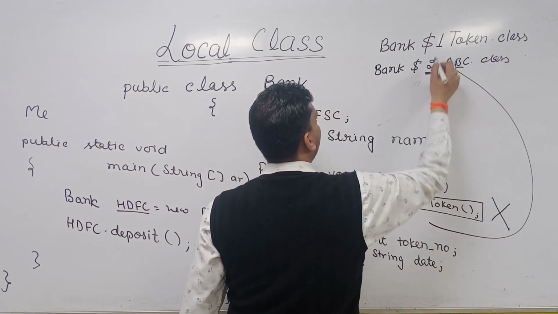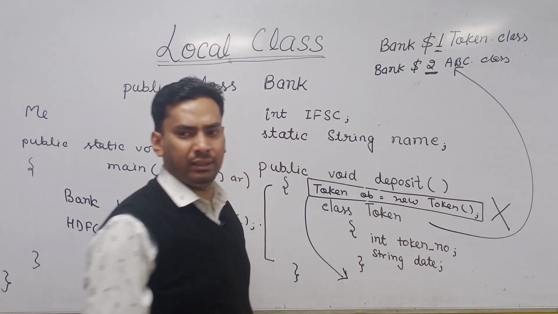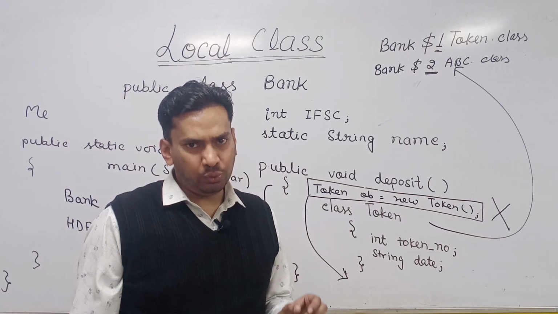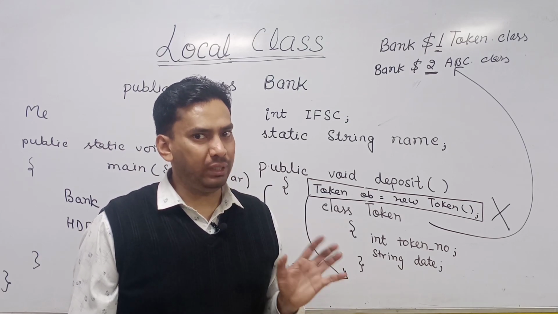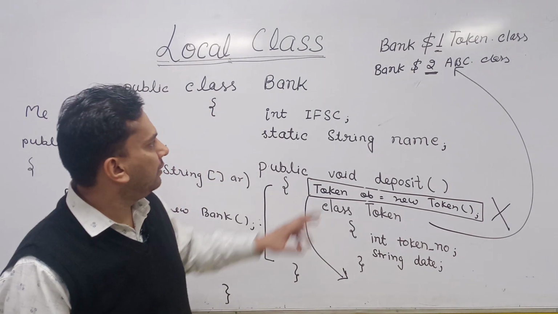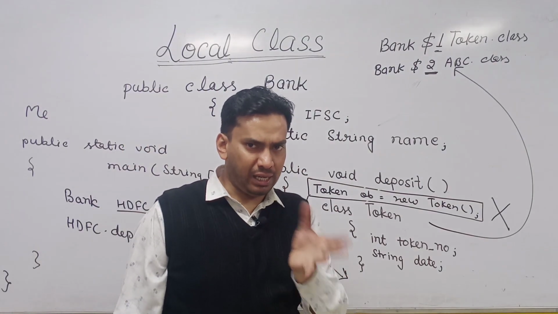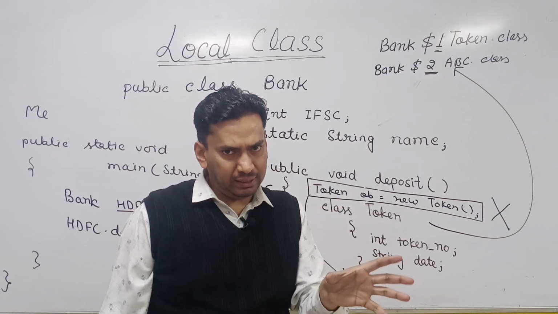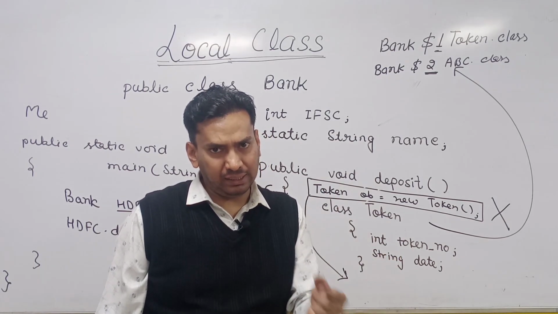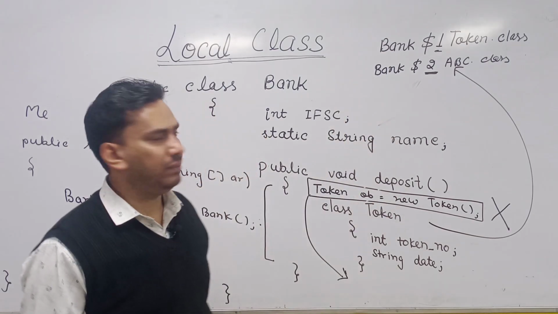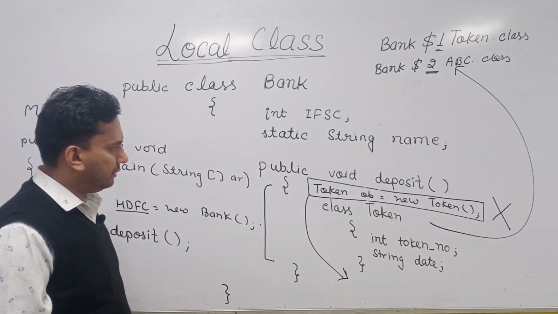This is how the integer values are kept after the dollar sign to indicate that this is a local class. So this is the naming convention for the local class, similar to the nested class, outer class name, dollar, nested class name, but before the nested class name it will put some integer starting from 1.